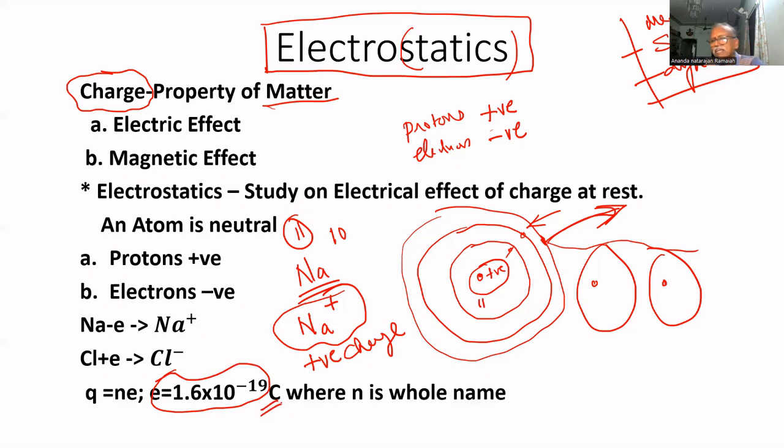Forget about units and what charge is, we'll understand later. So 11 multiplied by 1.6 into 10 power minus 19 coulomb charge will be there in the protons. But the number of electrons in the orbits is only 10, one escaped. That's why there is more positive charge, and it is a positively charged atom.